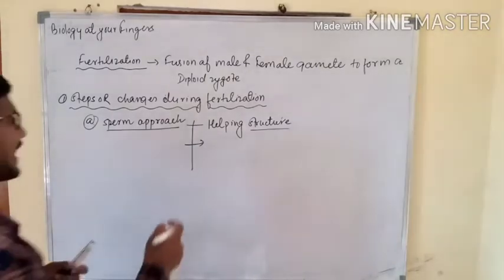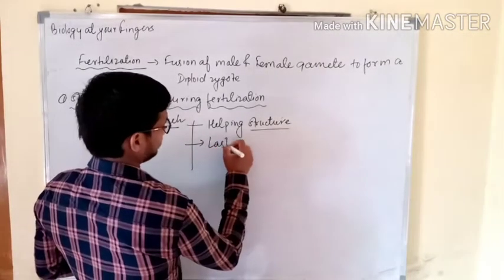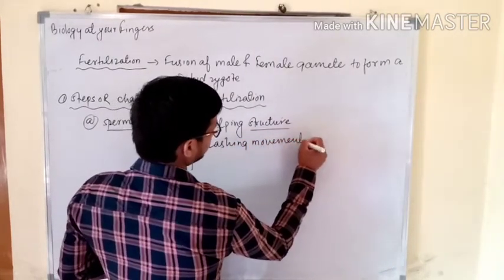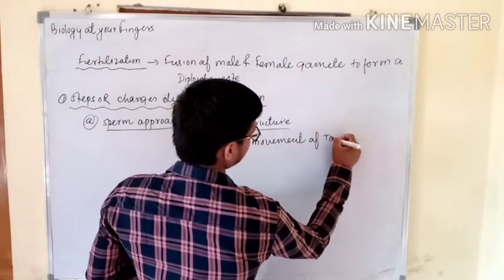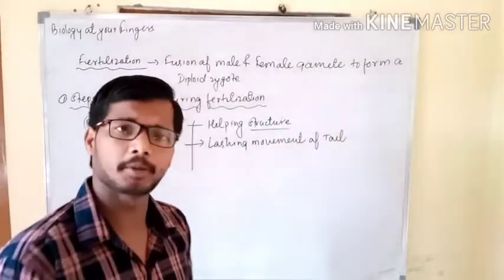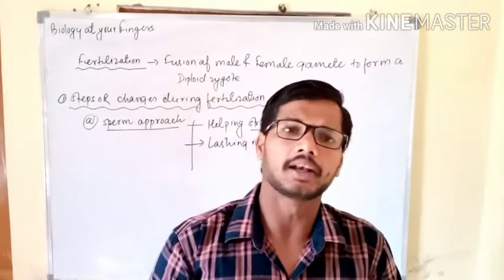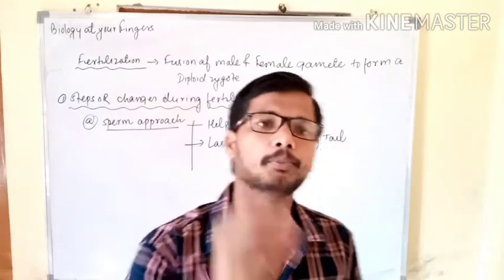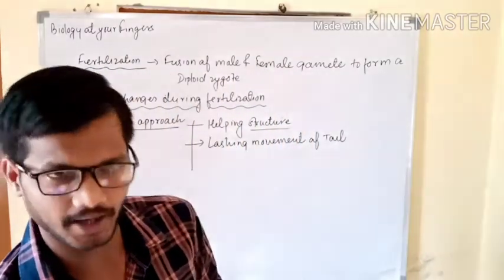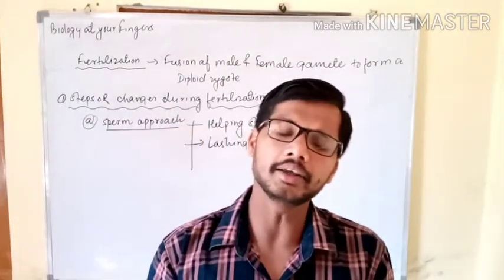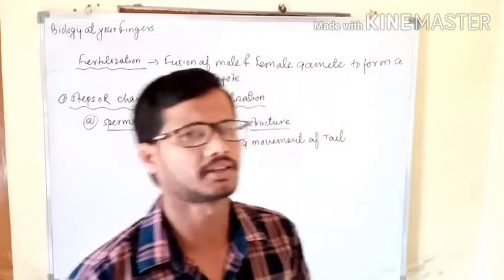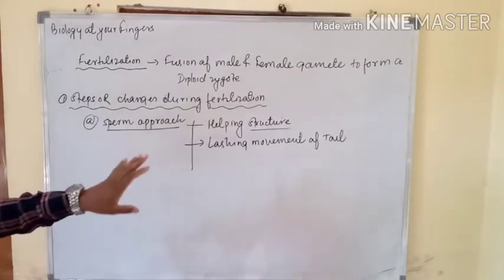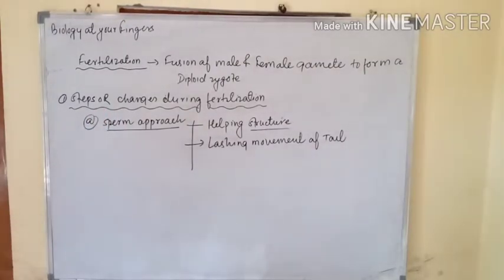The first one is the lashing movement of the tail. As you know, sperm has a tail. By means of the lashing movement of the tail, sperms are easily able to move and swim into the female reproductive tract. So the lashing movement of the tail helps the sperm in the swimming process. So this is very important.